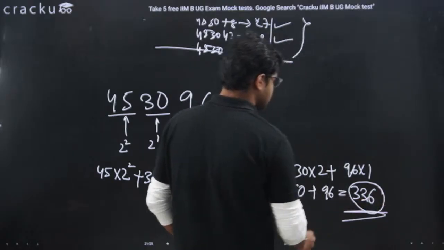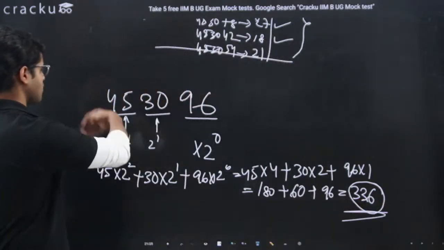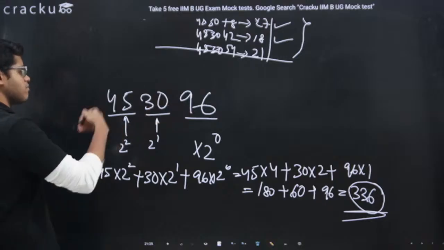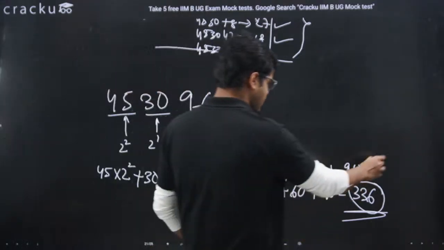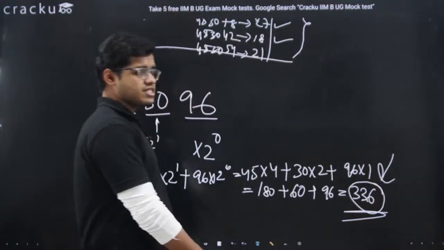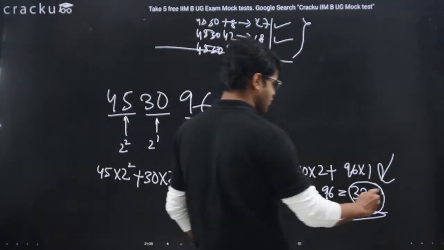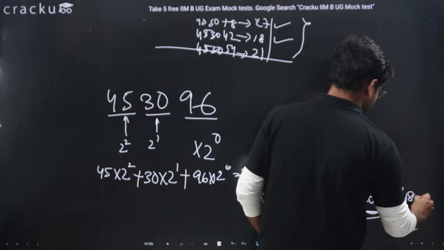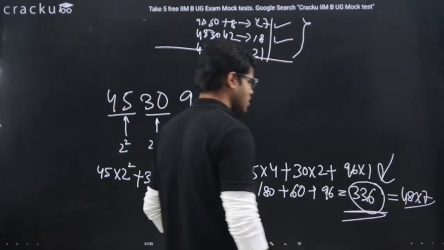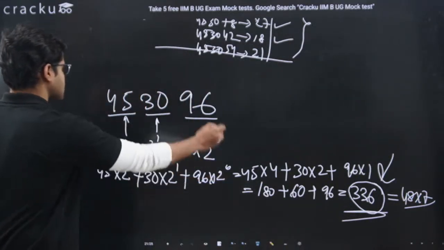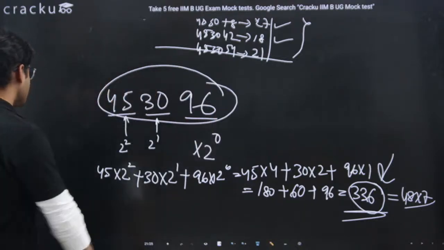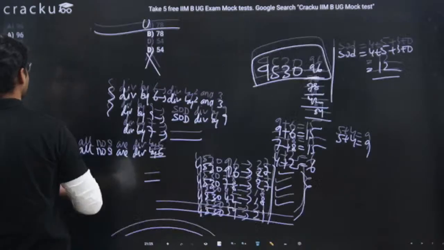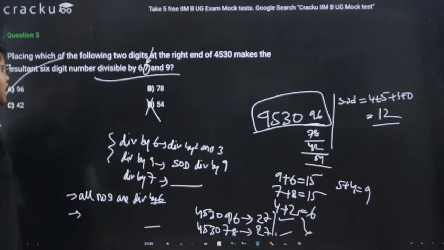Now, after doing this multiplication, after making the pairs, multiplying with powers of 2, is this number divisible by 7? 336, yes, 336 is divisible by 7. 336 is 48 into 7. Which means this number will also be divisible by 7. Which means our answer would be option A, 96.